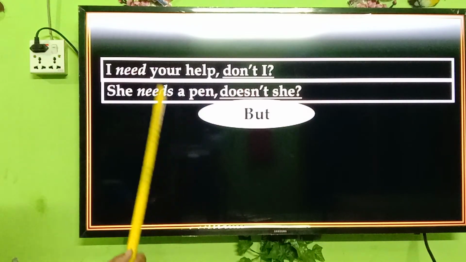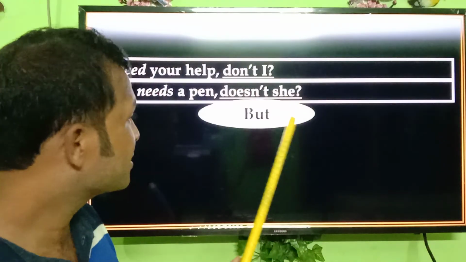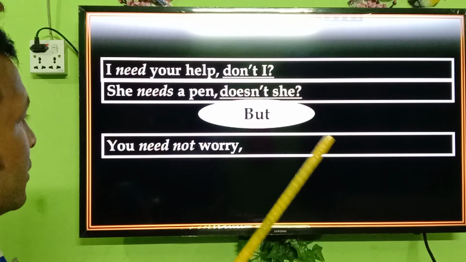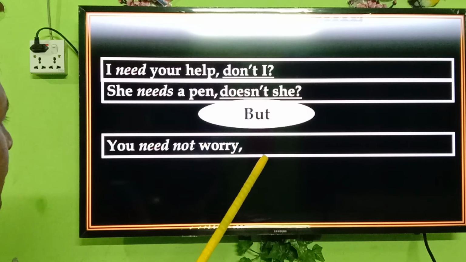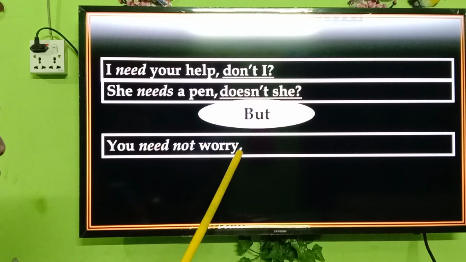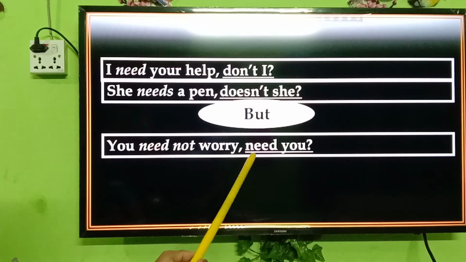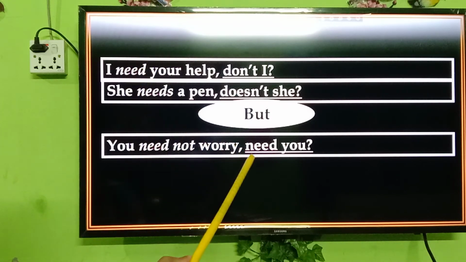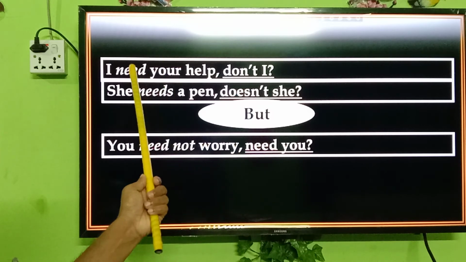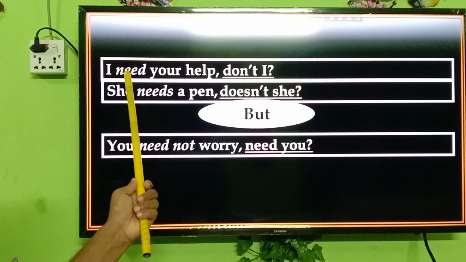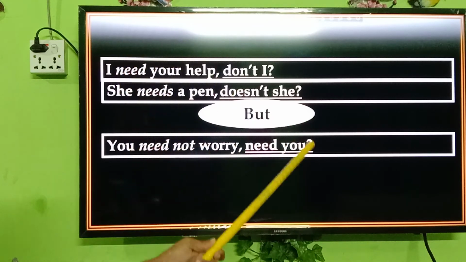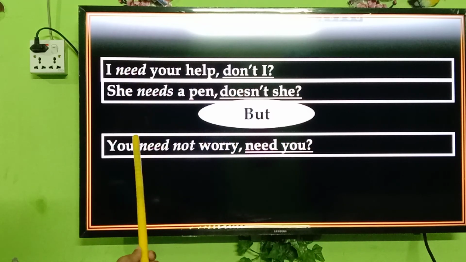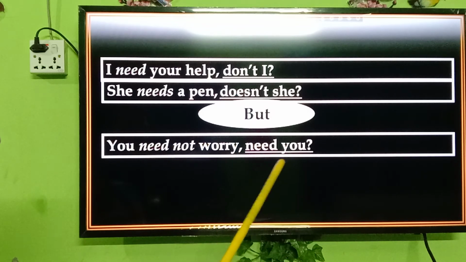But if need is used as auxiliary verb, then need will be added for tag question. You need not worry. Answer will be need you. Here is the difference. Need main verb, need auxiliary verb. So we know that auxiliary verb, then pronoun. Here need is auxiliary verb and you have used need you.